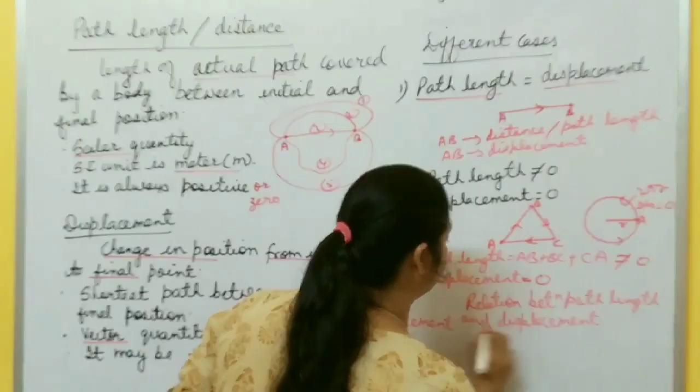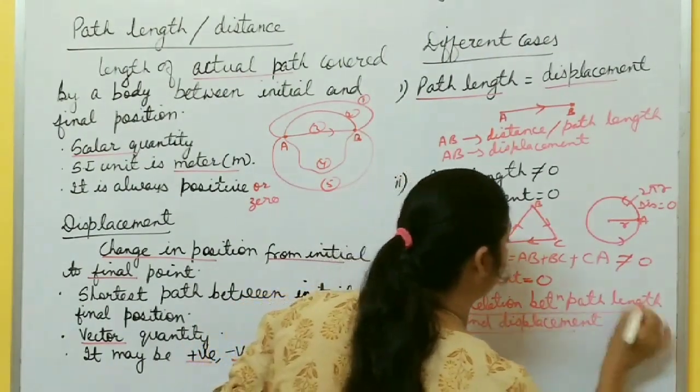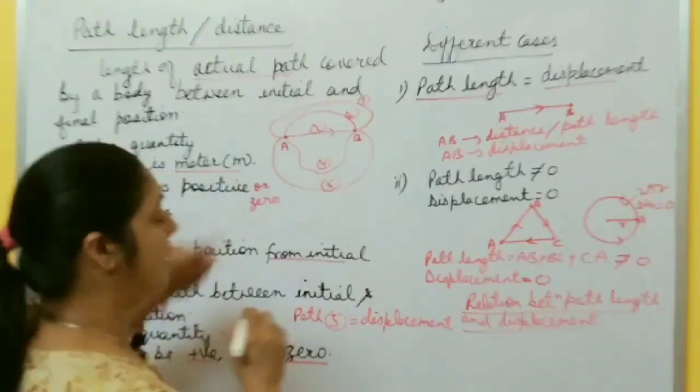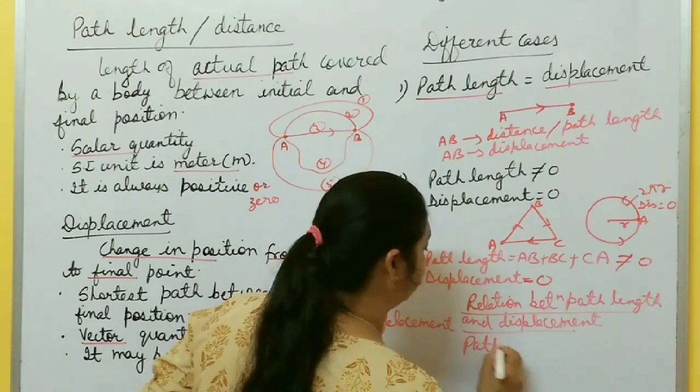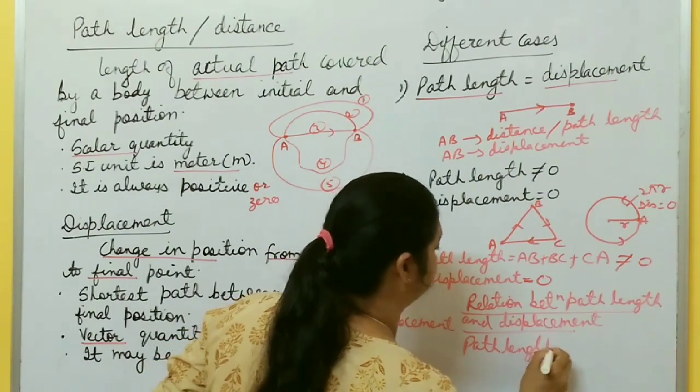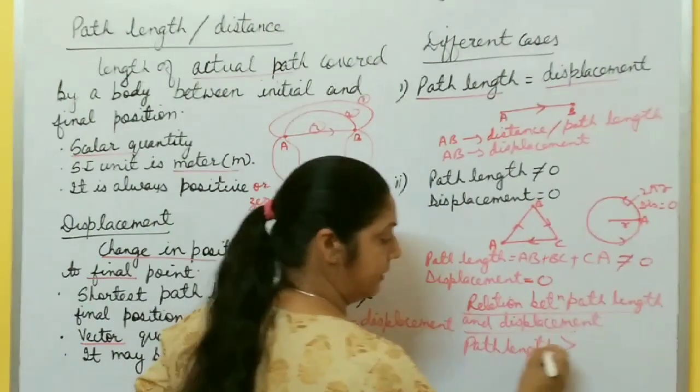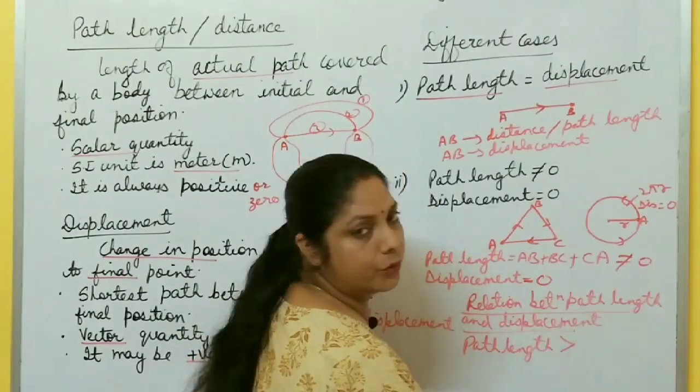After discussing these things, we came to the conclusion that path length, or you can say distance, is always greater than or equal to displacement. This is a very important relation: path length is always greater than or equal to displacement.